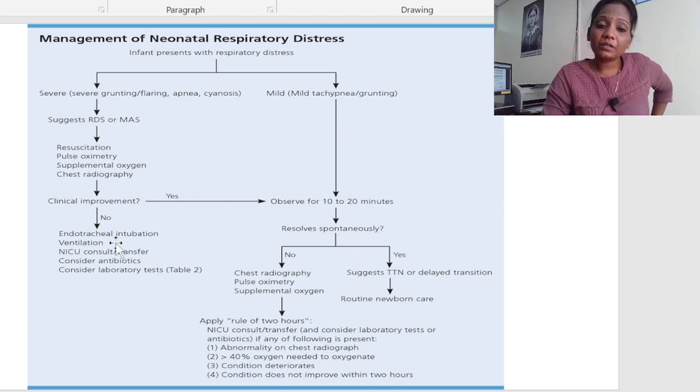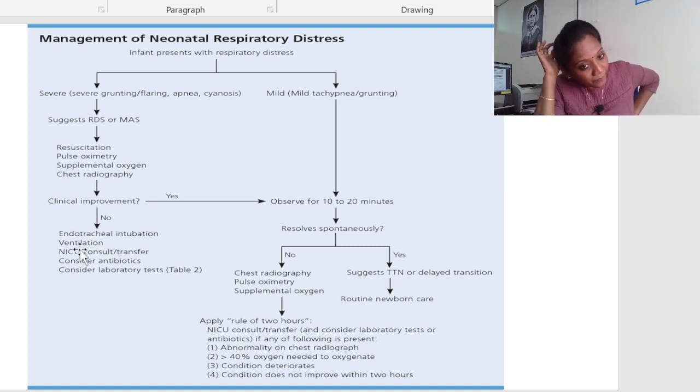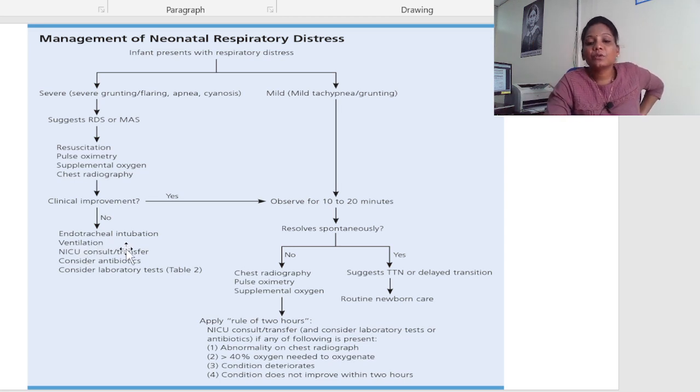If after pulse oximetry, oxygen administration and chest x-ray the condition has not improved, then immediately shift to NICU, and do endotracheal intubation and ventilation, NICU consultation, and consider antibiotics and laboratory tests. All these things need to be done.